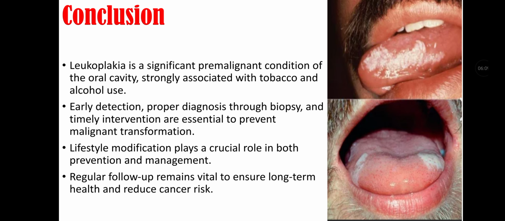Conclusion of this lecture video. Leukoplakia is a significant pre-malignant condition of the oral cavity that is strongly associated with tobacco and alcohol use. Early detection, proper diagnosis through biopsy, and timely intervention are essential to prevent malignant transformation. Lifestyle modification plays a crucial role in both prevention and management. Regular follow-up remains vital to ensure long-term health and reduce cancer risk.